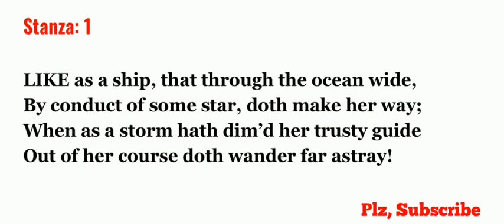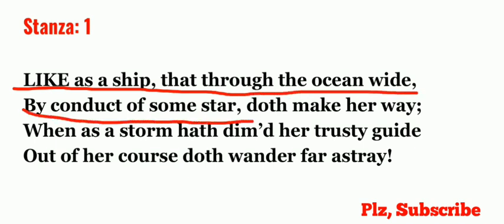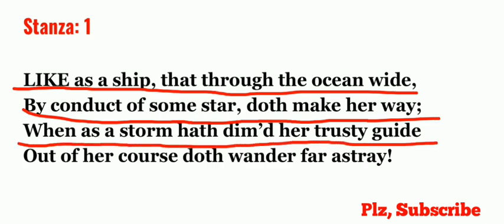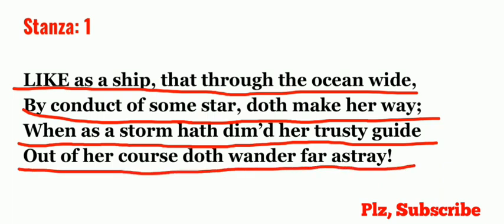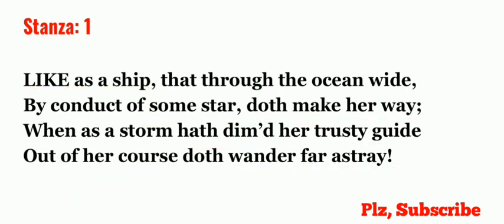So the poet says, Like as a ship that through the ocean wide, by conduct of some star doth make her way, when as a storm hath dimmed her trusty guide, out of her course doth wander far astray. Here the poet compares himself with the ship and his beloved with a pole star, a lode star, a north star.